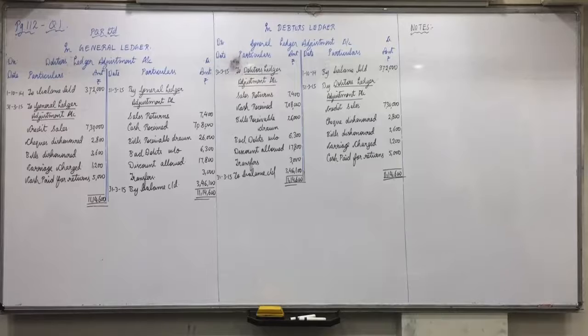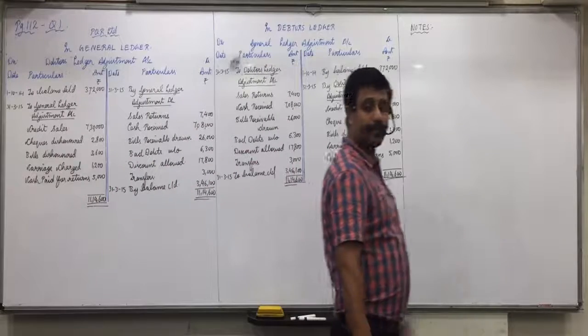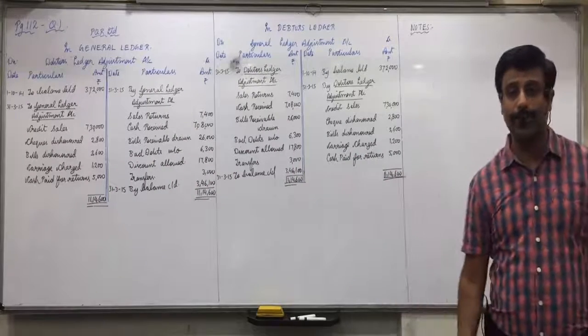Now see, we'll take up question 2, which is related to creditors. This was related to debtors and question 2 is related to creditors. We'll not waste time now in discussing the entry first, we'll directly discuss it and solve it. What is asked? Let us see. Question number 2. Anyone still doing the balancing here? Should I take up question number 2?